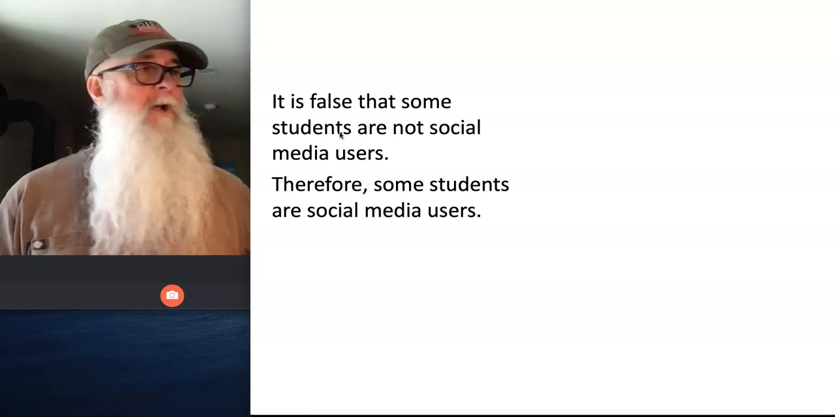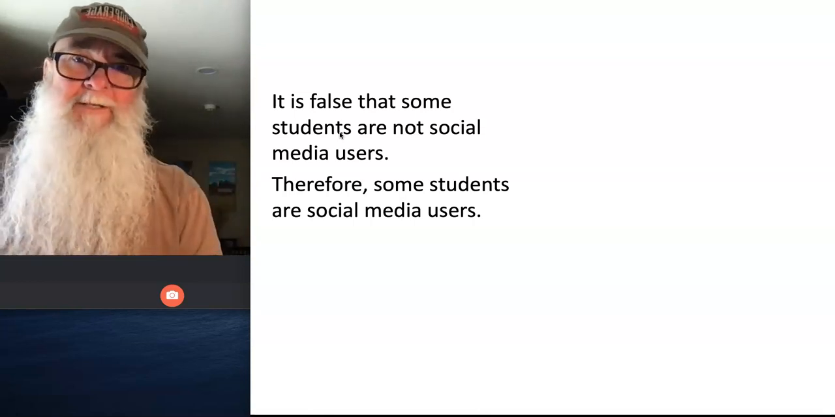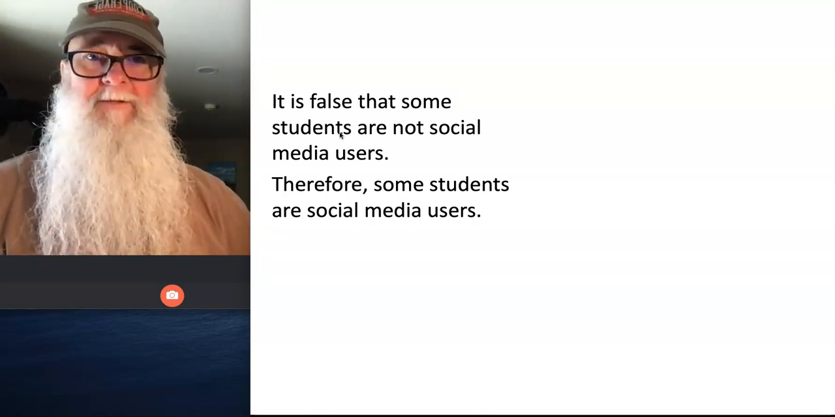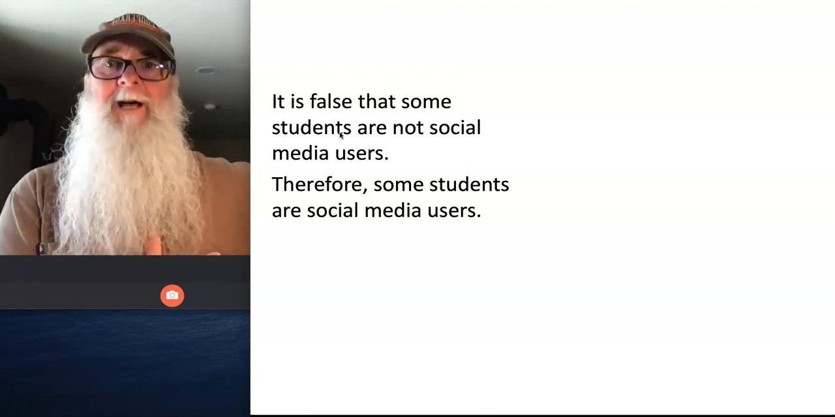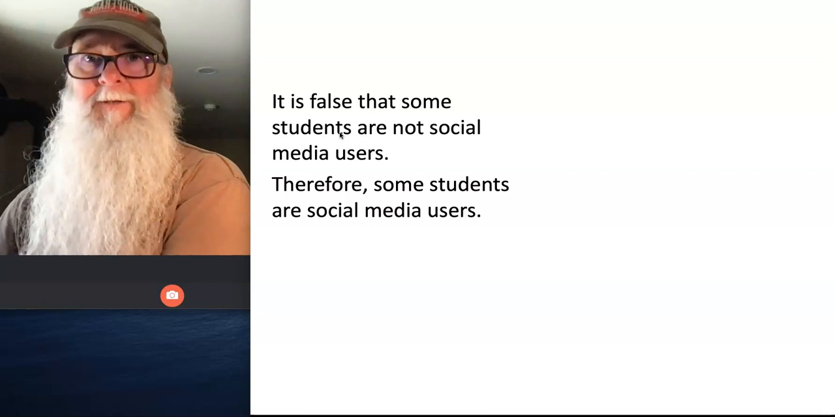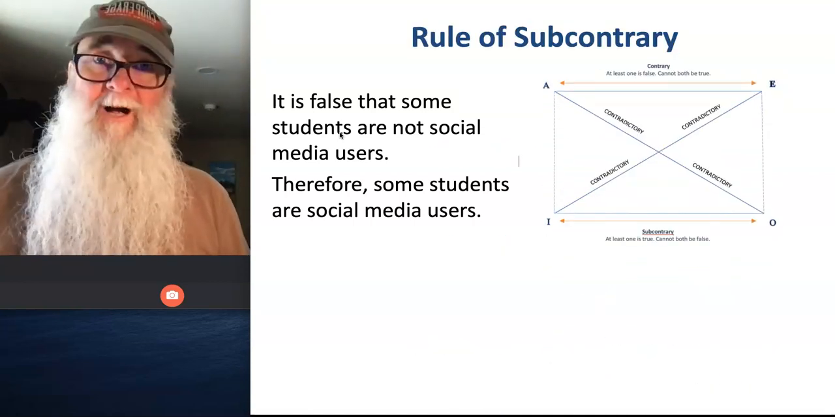Because students are either social media users or not. And the premise asserts that it's not the case that some students are not social media users. Well, because students exist, if it's false that they're not social media users, they must be social media users. And what's being revealed to us here is the rule of subcontrary.